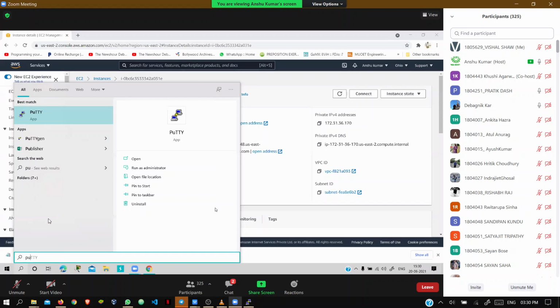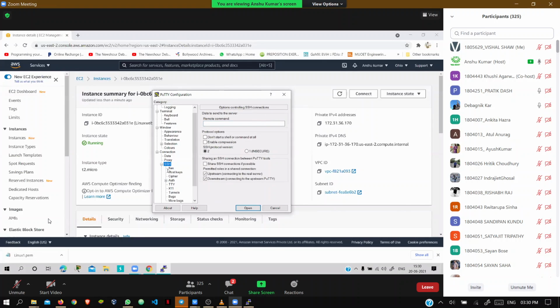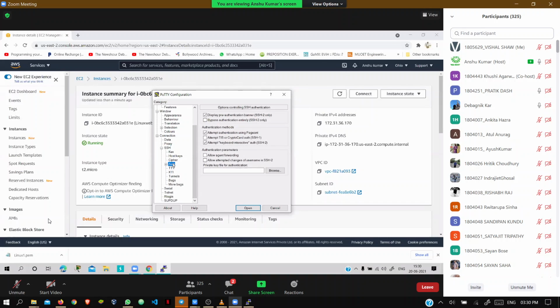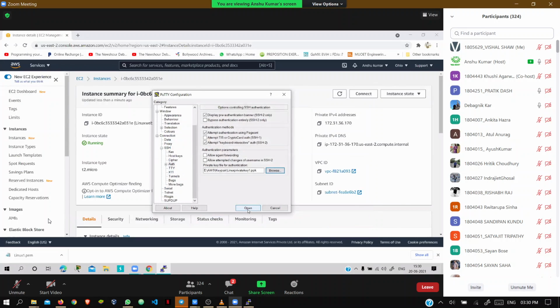You have to go to Putty, click here. Next go to SSH. Just find SSH, go down. You have to find Auth. Everybody is getting it? Next, browse that. This one, Linux private key 1. I think I made that name, and you have to open it. Next go to Session.